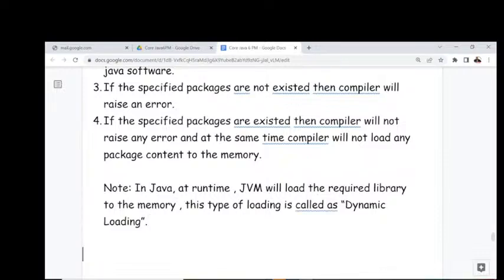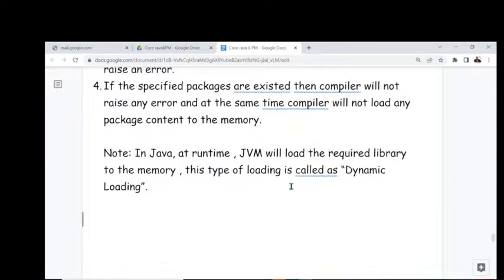Finally, I want to go for the conclusion. What's my conclusion here? Why is a preprocessor not required in Java? That is my question here. For this question, the answer is very clear. In Java, a preprocessor is not required. Why? What is the reason for it?